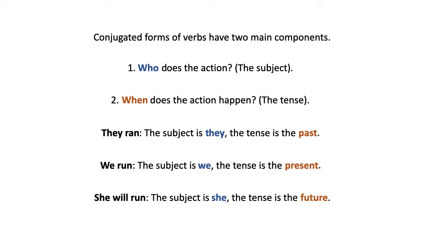This is a very basic division. There are many subcategories here. But what I want you to understand first and foremost is that we have three basic tenses in both English and Italian. We have the past, we have the present, and we have the future. And the tense refers to the point in time in which the action of the verb is happening.